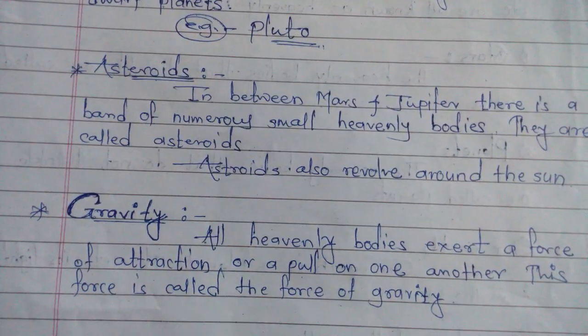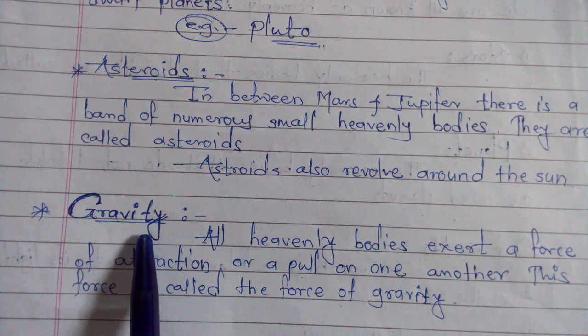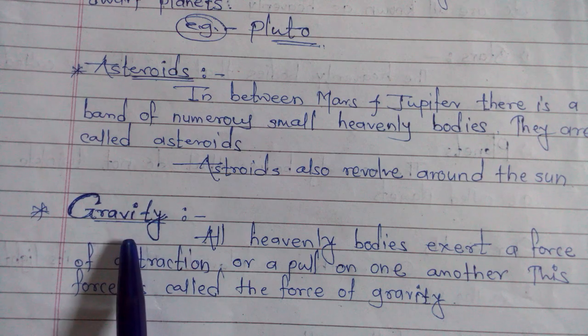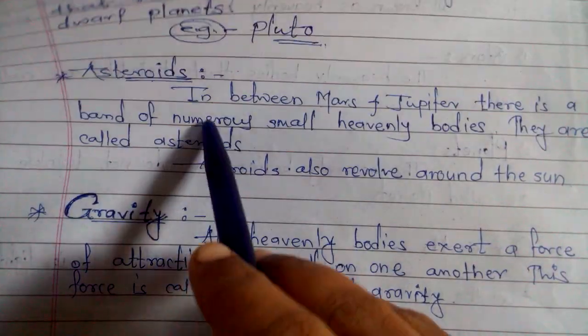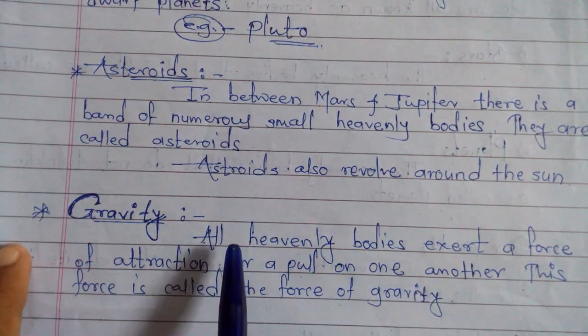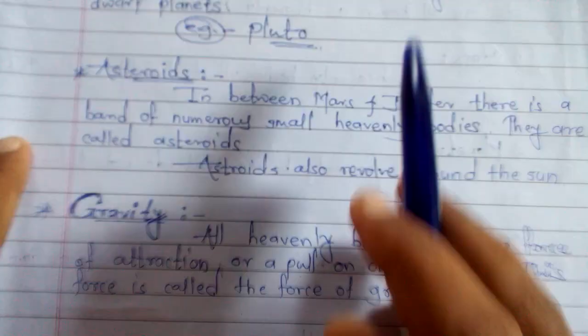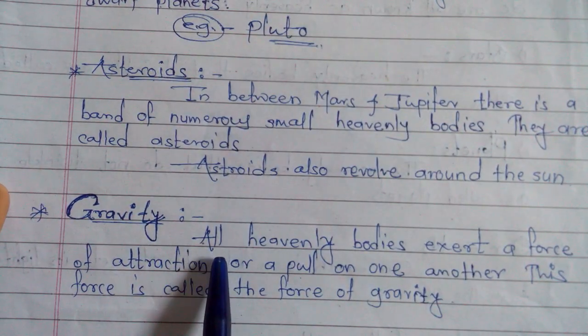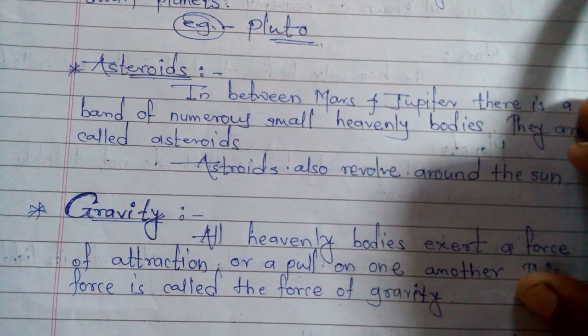Then see the next point, this is gravity. All of you know, students, when we throw anything upward, it comes downward. Why does this happen? Because Earth has gravitational force. Now see here.